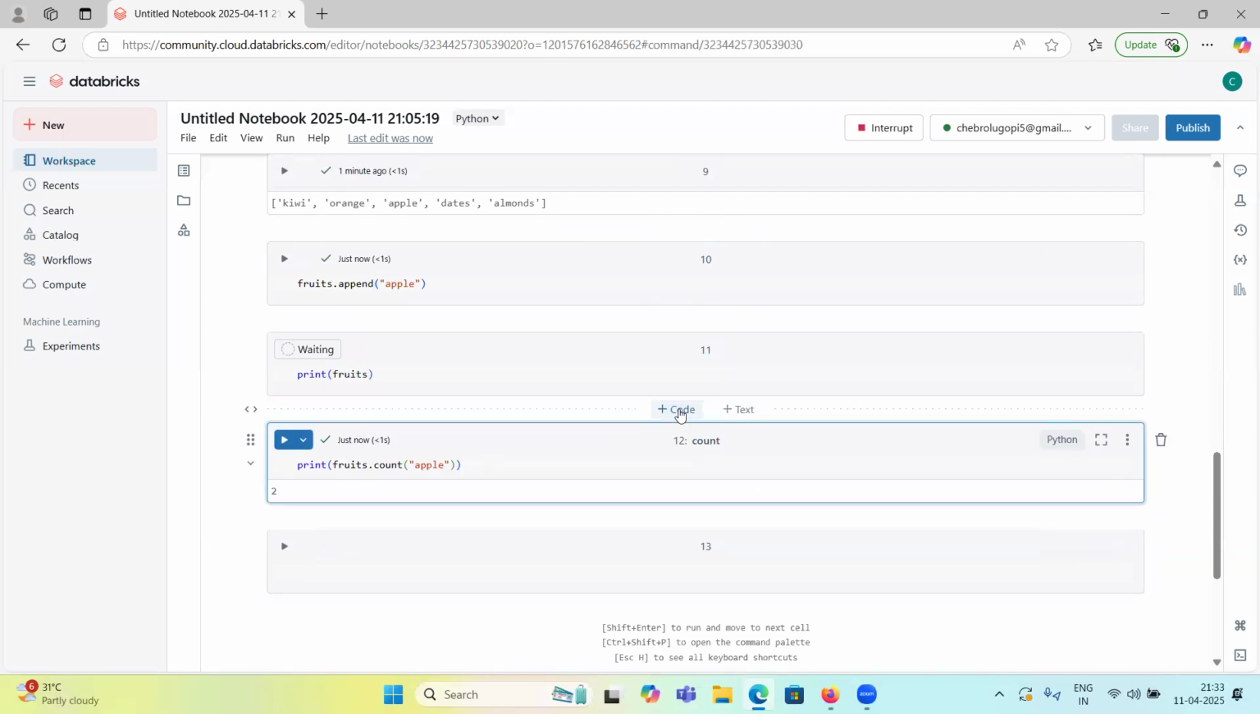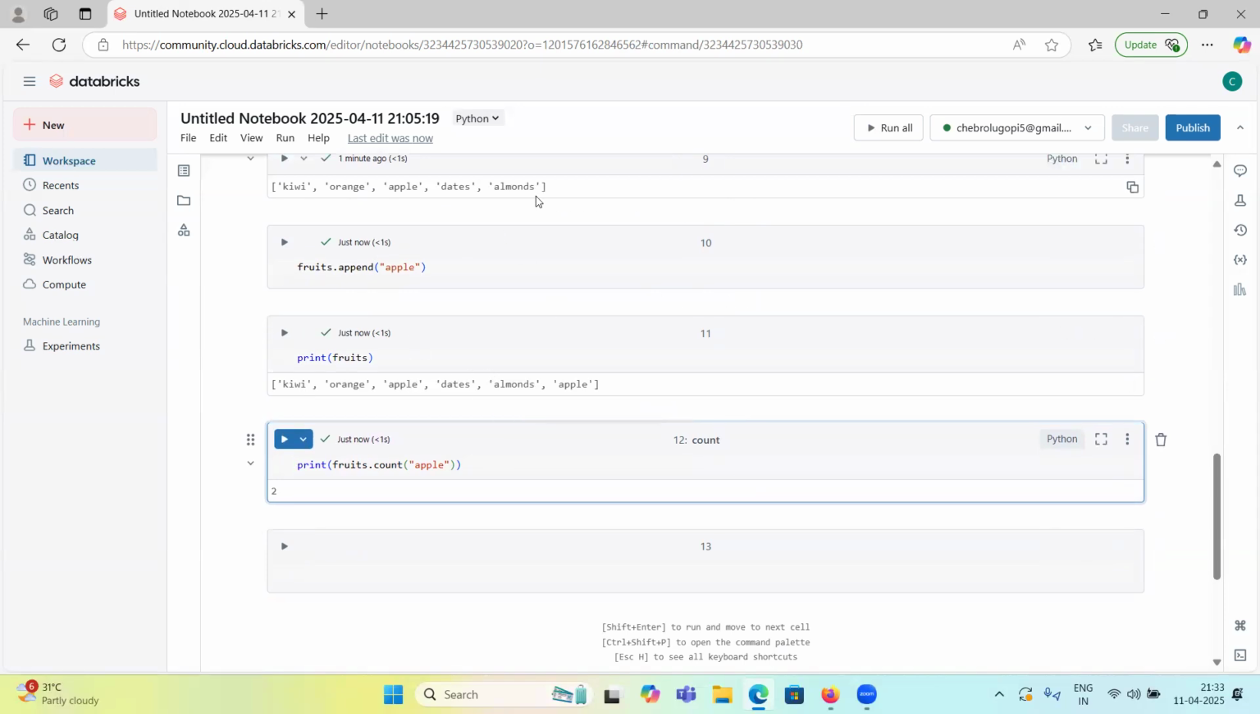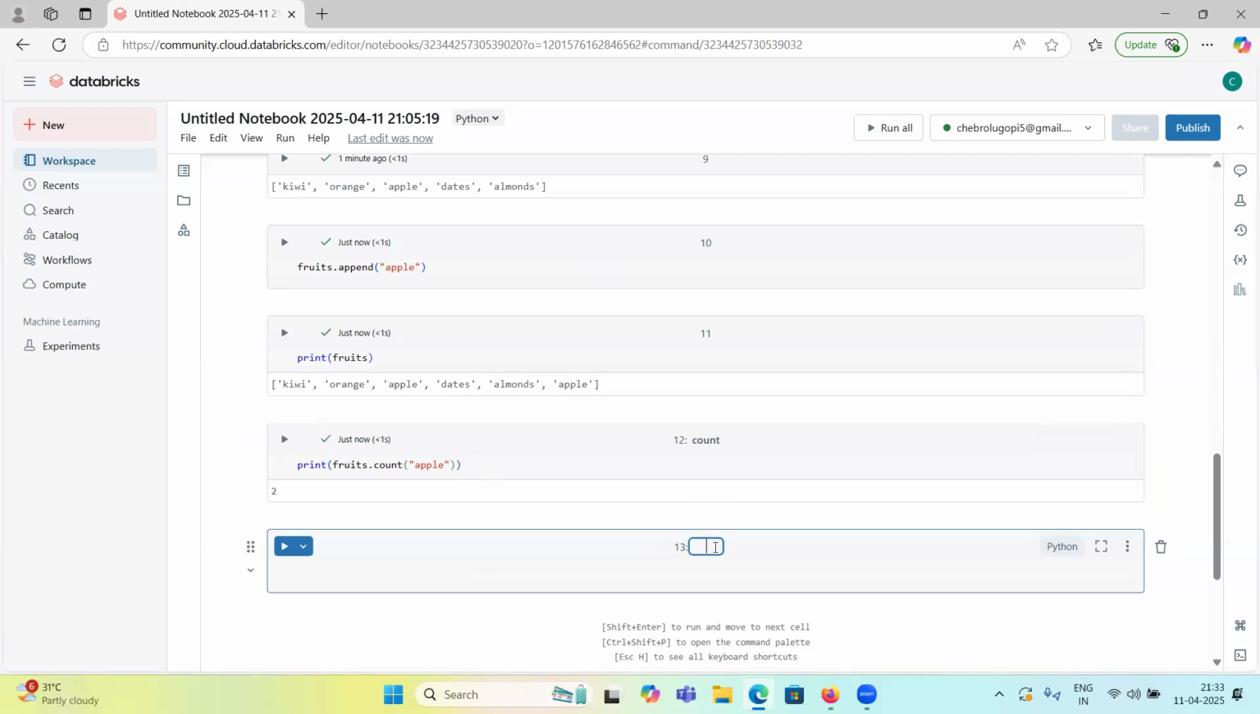If you print these fruits, you will see the list: apple, almonds up to here is the original list, and we appended apple, so it got added. So the count of apple is two. And sorting, how can we do sorting? We have the sort function. It sorts the list in ascending order; by default it is ascending order.